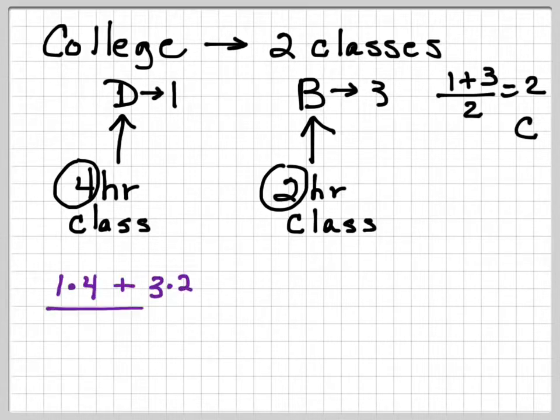So you're going to have 1 times 4 plus 3 times 2 divided by 6 because there's a total of 6 hours, 4 plus 2. So that's going to give you 10 divided by 6, which is a 1.7.